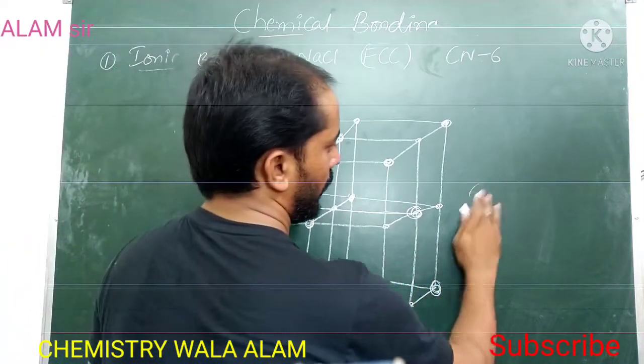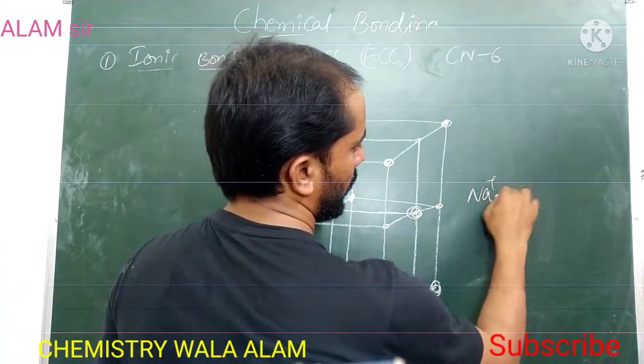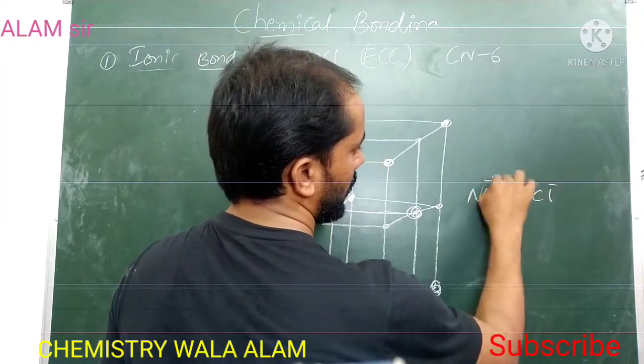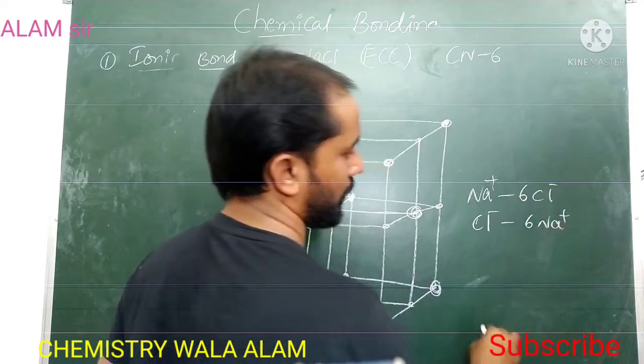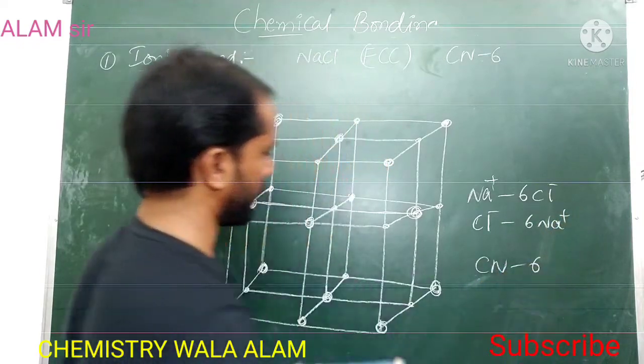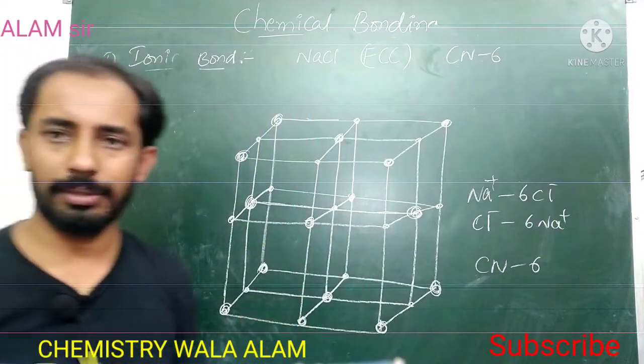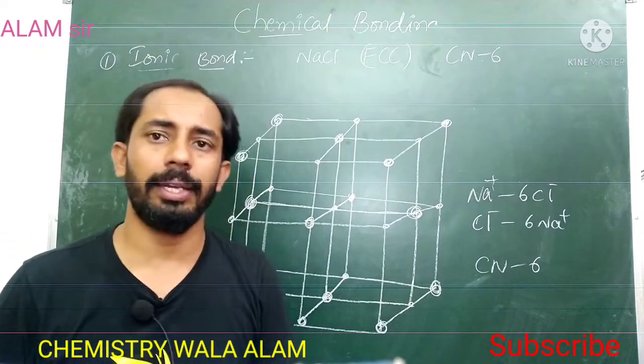Each Na plus ion is surrounded by 6 Cl minus ions, and each Cl minus ion is surrounded by 6 Na plus ions. That is why the coordination number is 6. This is regarding the ionic bond.